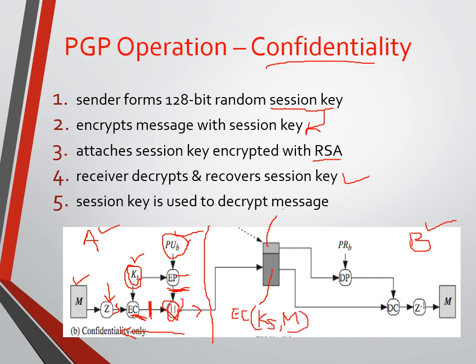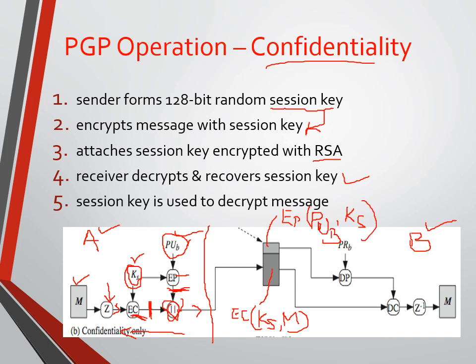This part has the encrypted session key. EP means we encrypted by using the public key of user B. It has the secret key KS, and for encryption we are using the public key of user B.